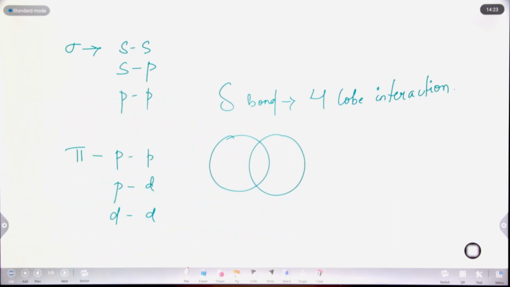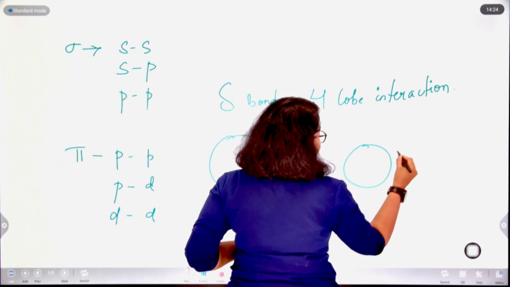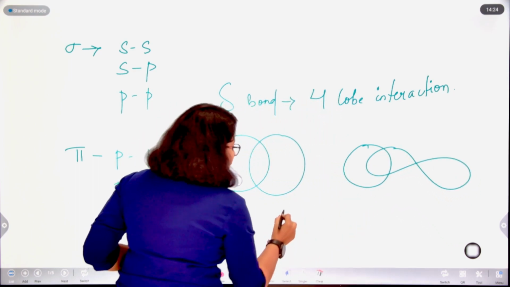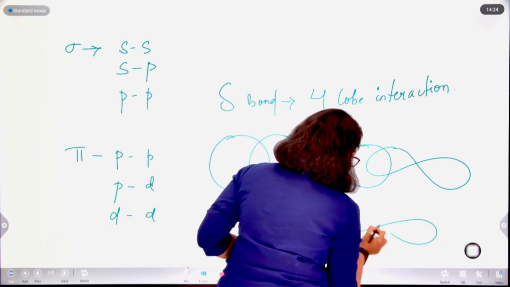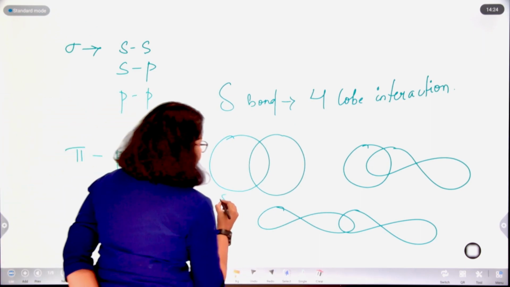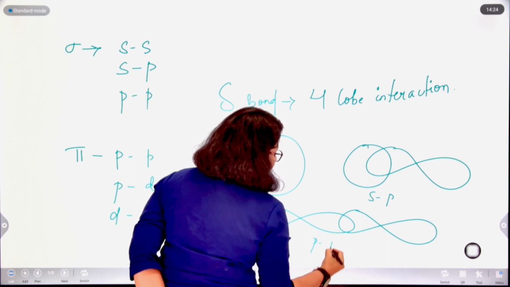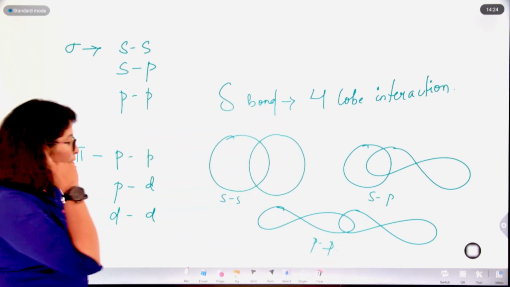Suppose this is the s orbital, this is the p orbital, this is S-P overlapping, and this is basically the P-P overlapping. S-S, S-P, P-P. This is sigma bond. Now let us discuss pi bonds.